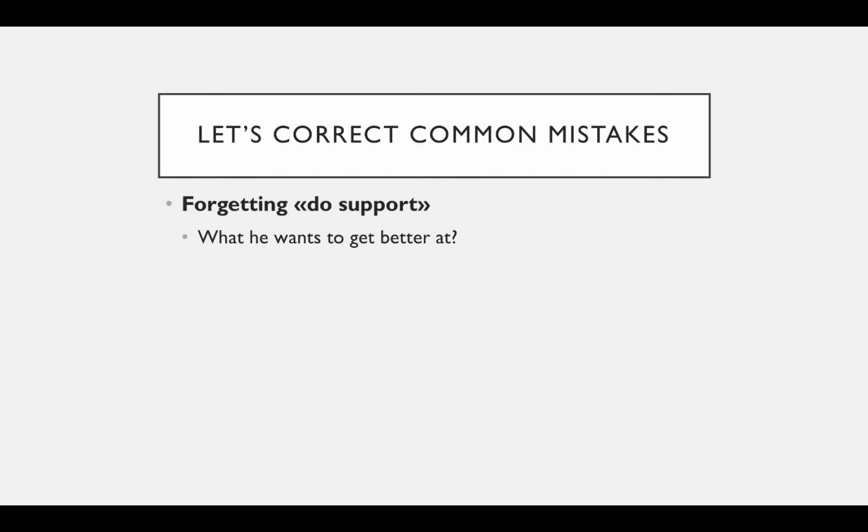Let's look at the next mistake, forgetting do support. What he wants to get better at. This is a mistake I see very often. And I really want you to think about every time you ask a question, if you're using a verb that's not the verb be, you must include do, does, or did. So how would you fix this mistake? What does he want to get better at? Again, notice that the main verb want we use in the base form.